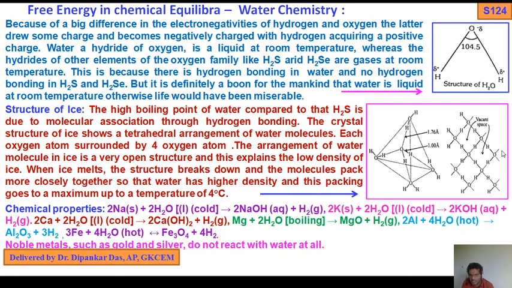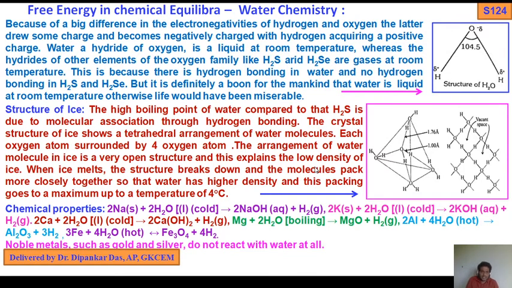You see, this is the vacant space. Okay, a lot of vacant space. Again I tell you, the high boiling point of water compared to H2S is due to molecular association through hydrogen bonding. The crystal structure of ice shows a tetrahedral arrangement of water molecules, each oxygen atom surrounded by 4 oxygen atoms. The arrangement of water molecules in ice is a very open structure, and this explains the low density of ice.